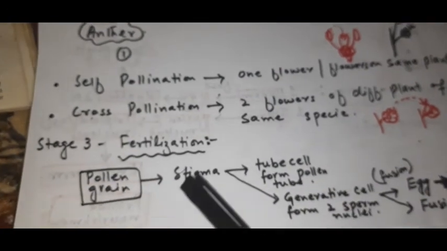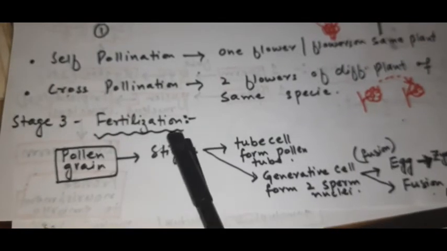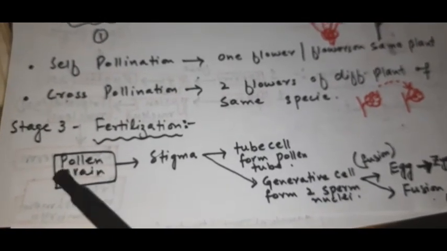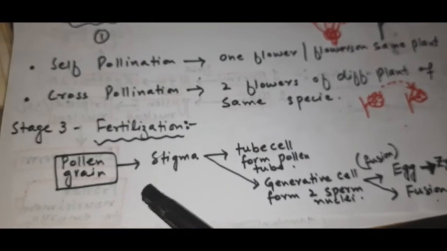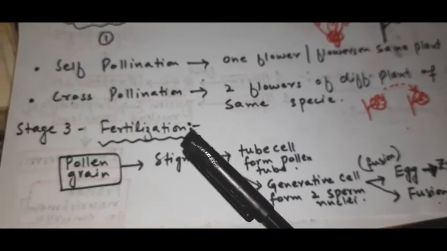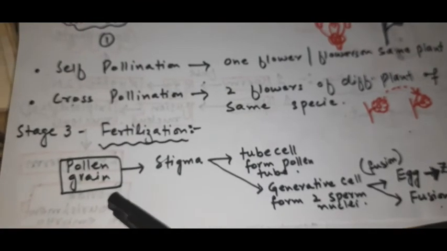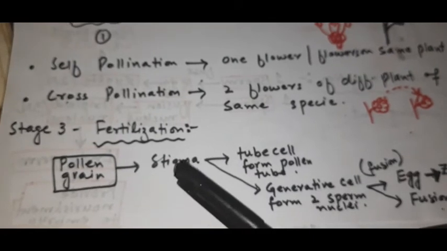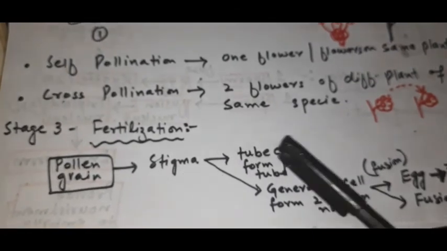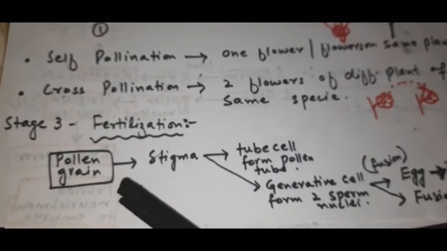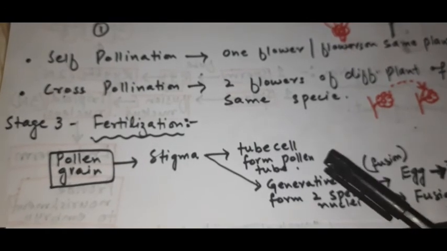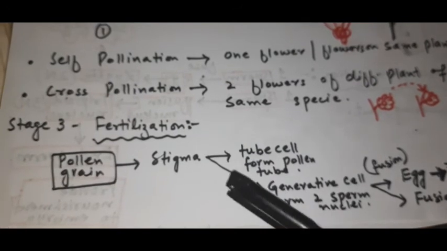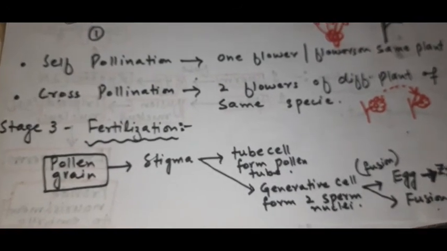Now, moving toward the third stage, which is fertilization. When the pollen grains mature, they are transferred to the stigma. This is known as pollination, right? Now, this pollen settles on the stigma of the flower, and during this settlement, the tube cell of the pollen grain develops into the pollen tube, and the other cell, which is known as the generative cell, forms the 2 sperm nuclei, right?